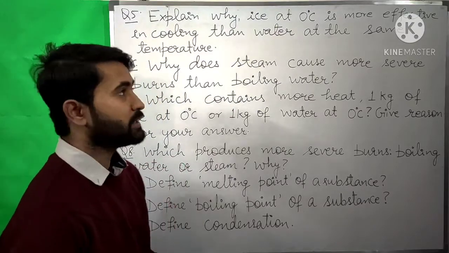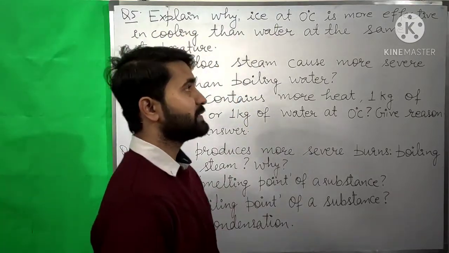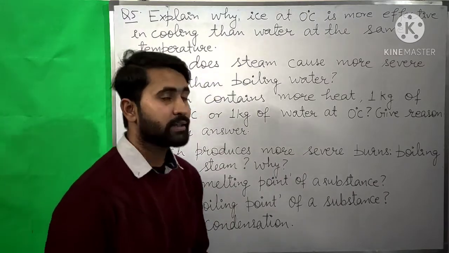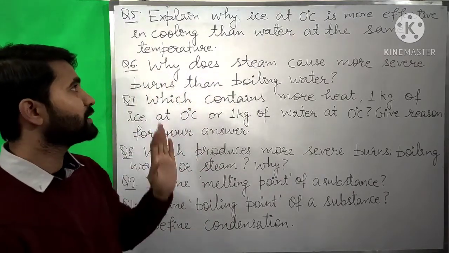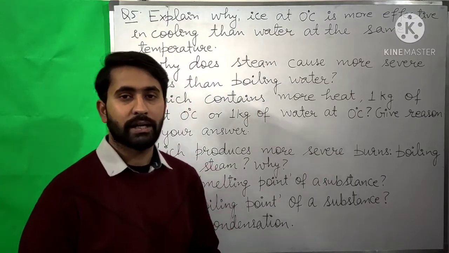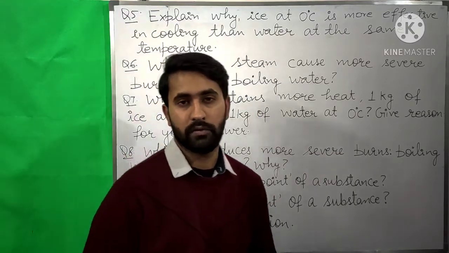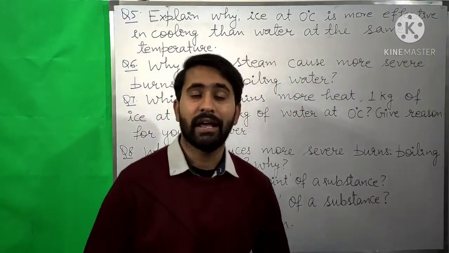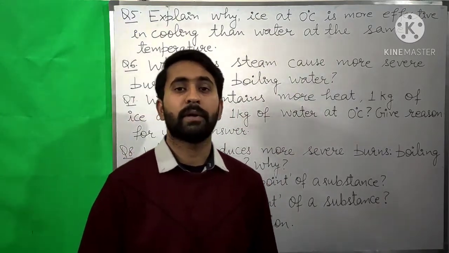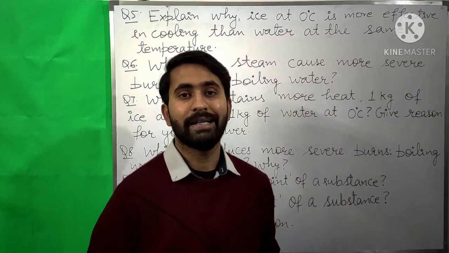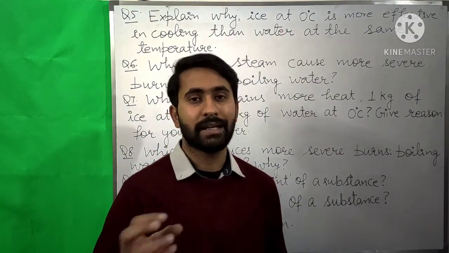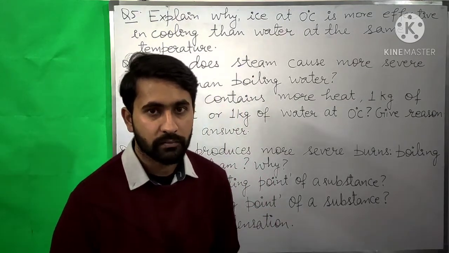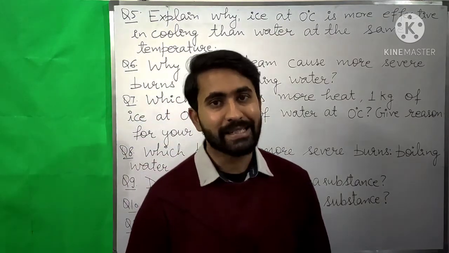Our next question is, explain why ice at 0 degrees Celsius is more effective in cooling than water at the same temperature. We know that ice is the solid form of water. So the ice will absorb more heat, because first of all the ice has to absorb the latent heat to convert into liquid water, because it has to change its state.